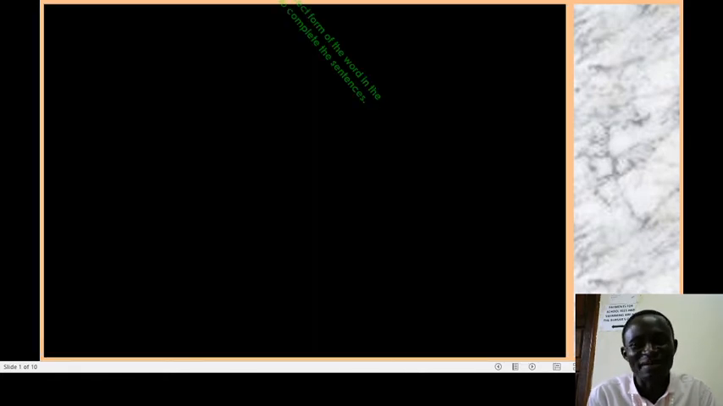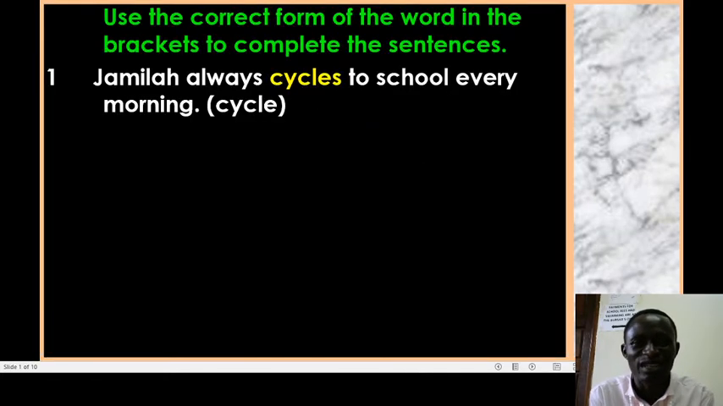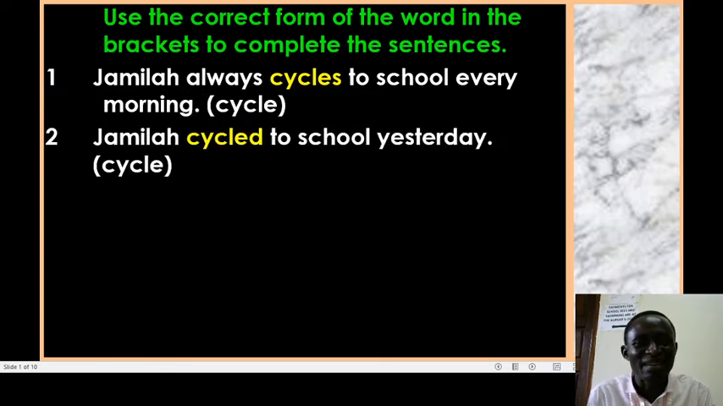And as usual, I would love to take you through the correction of the previous work. We had simple instructions given like this: use the correct form of the word in the brackets to complete the sentences. Jamila always cycles to school every morning. As simple as that. Number 2, Jamila cycled to school yesterday. Yes, past tense. Number 1 was testing everyday tense.